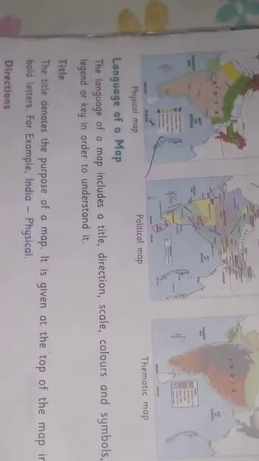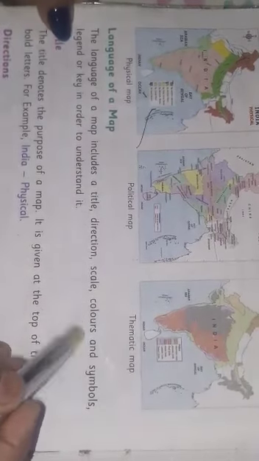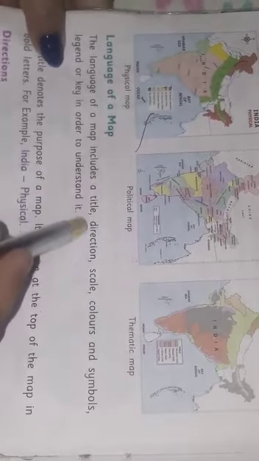Now, the language of a map. The language of a map includes a title, direction, scale, colors and symbols, and a legend or key. To read and understand a map, these are needed.